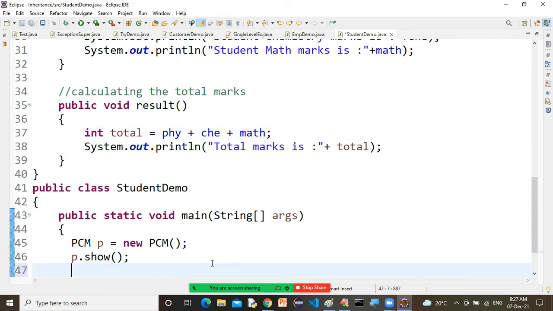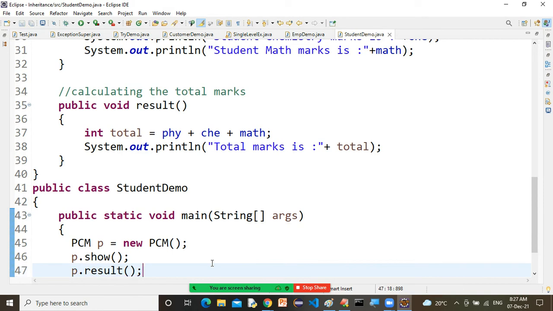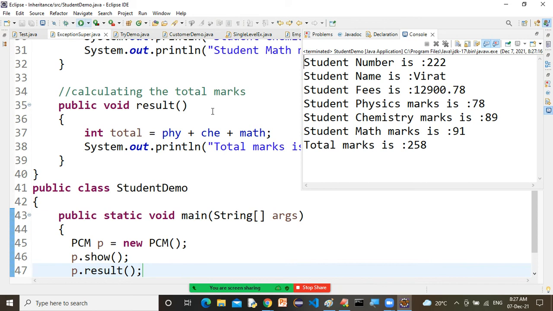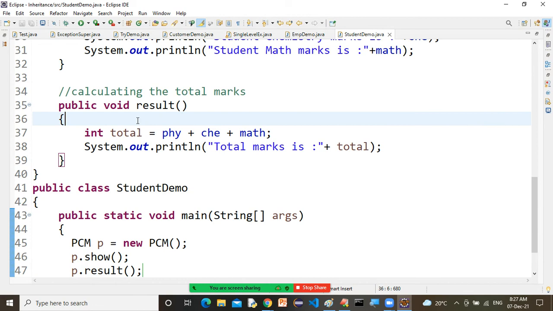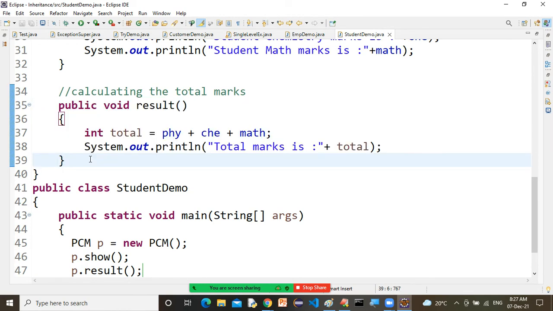Now you have to call this result function from here. P dot result. Now when you run this, look, the student number is 222. Name is Virat. Fees is this one. Physics, chemistry, math. Total marks is 258. So this is one extra module according to the requirement of the client. After successful compilation and execution, we have a requirement, sir.